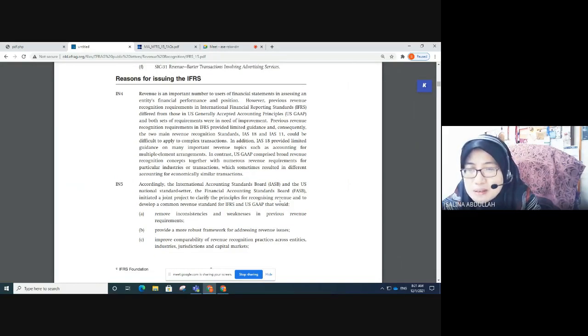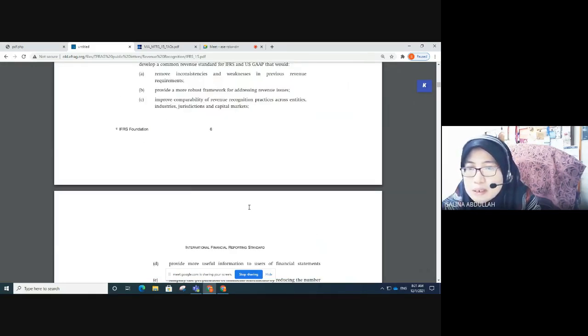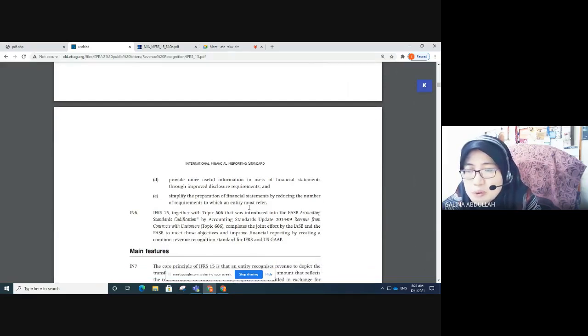What is very important about this is that the IASB and the US national standard setter, FASB, initiated a joint project to clarify the principles for recognizing revenue and to develop a common revenue standard for IFRS and US GAAP that would: A, remove inconsistencies and weaknesses in previous revenue requirements; B, provide a more robust framework for addressing revenue issues; C, improve comparability of revenue recognition practices across entities, industries, jurisdictions, and capital markets; D, provide more useful information to users of financial statements through improved disclosure requirements; and E, simplify the preparation of financial statements by reducing the number of requirements to which an entity must refer.